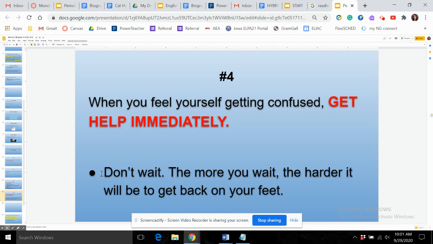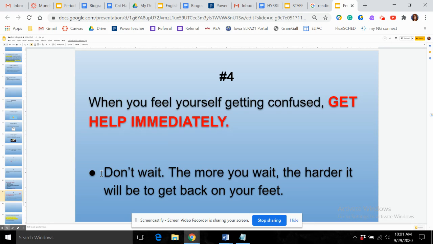And the last tip for you is, when you feel yourself getting confused in a class, when you feel yourself falling behind, when you feel like you are lost, or last week you understood the material but this week you don't, get help immediately. Right away, when you start to feel a little confused or behind, reach out for help. Don't wait for things to get better next week.